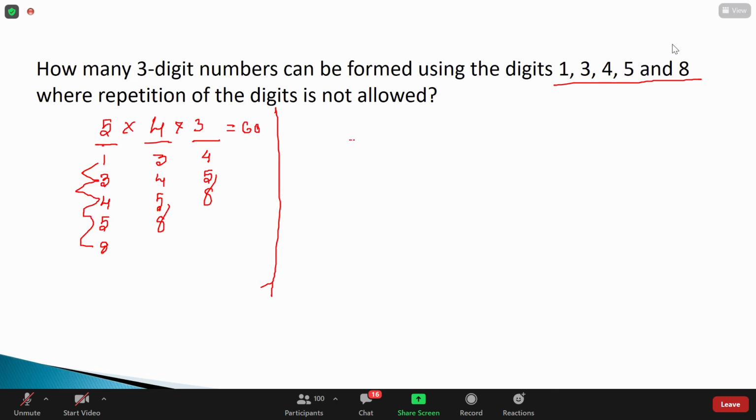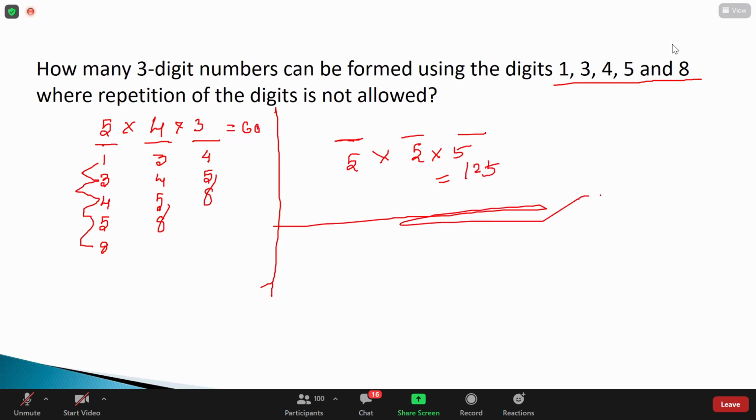Now my question. Suppose repetition is allowed, guys. What is the answer? 5 into 5 into 5. Very good. Good, Sambhavi. Someone has written 216. We have only 5 digits, right? Here, with repetition, I can use digits any number of times. So it should be 5 into 5 into 5, which is how much? 125. Very good.